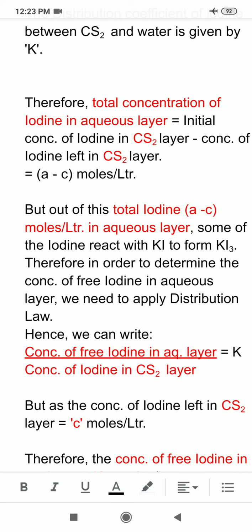So from here, how much would be the concentration of free iodine in the aqueous layer?